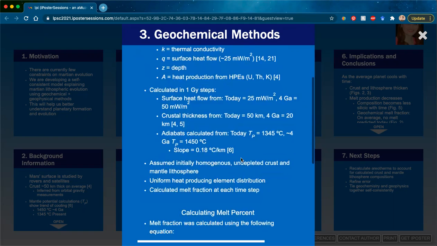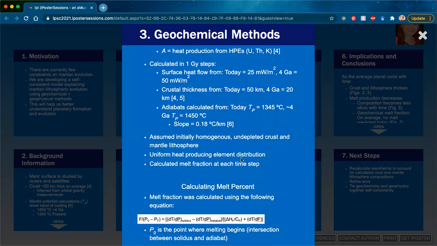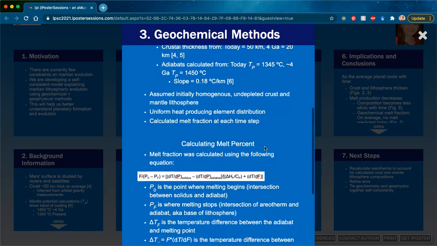We calculated these geotherms in billion-year increments. And we started with a surface heat flow today of 25 milliwatts per meter squared, and 4 billion years ago of 50 milliwatts per meter squared. The crustal thickness today is about 50 kilometers. This is a global average. And 4 billion years ago, about 20 kilometers global average. We used the adiabats, using the mantle potential temperatures from Filiberto to show the adiabats today.